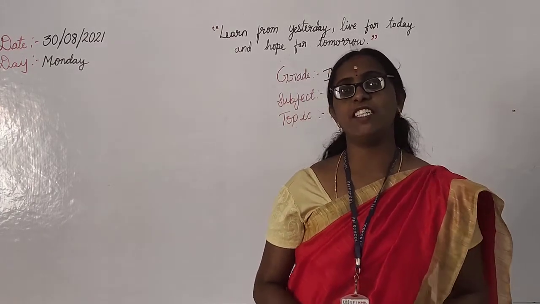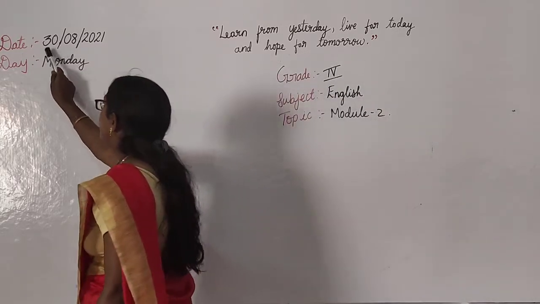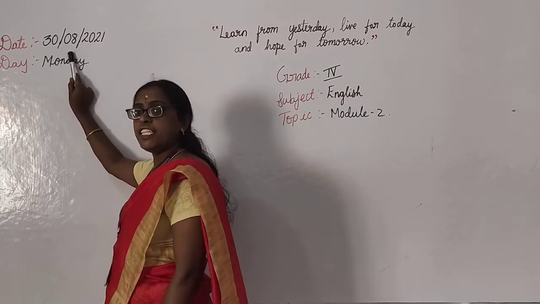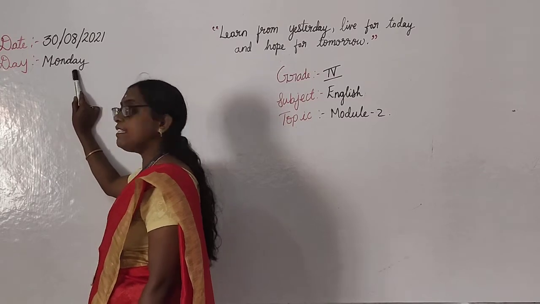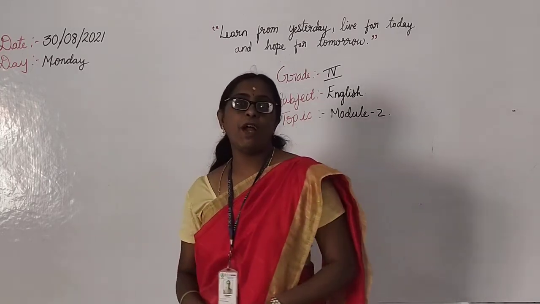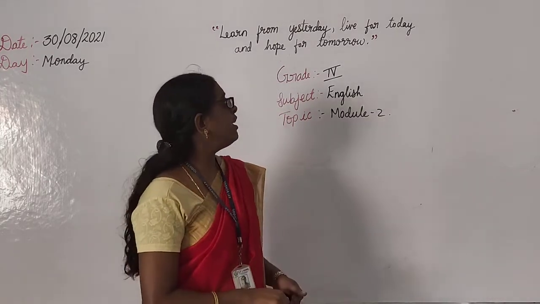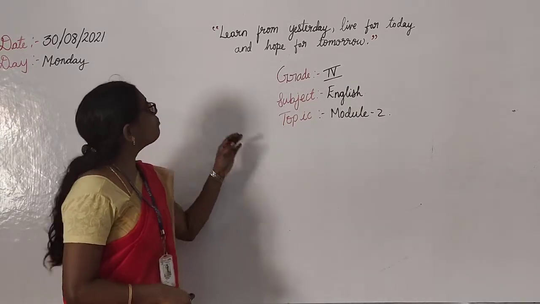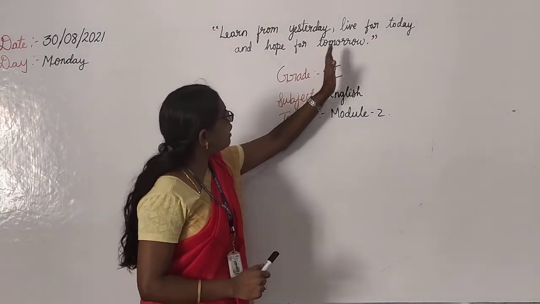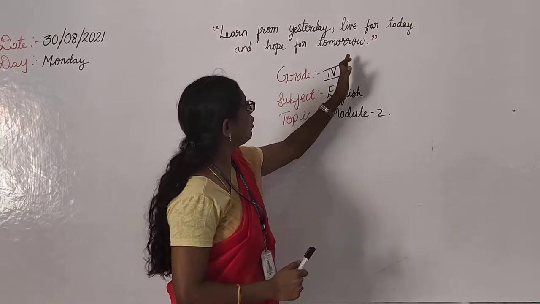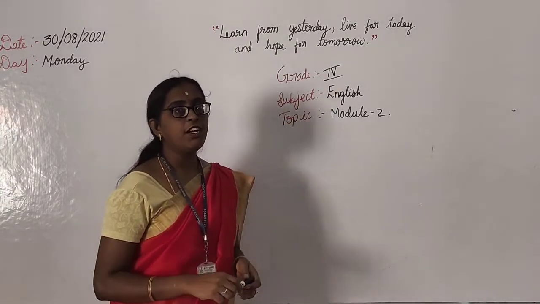Please tell me, what is the date today? Today it is 30. We are in the month of August. The year is 2021. Today is Monday. Monday you have English, right? Yes. Then let us see what is the thought for the day. Learn from yesterday, live for today, and hope for tomorrow. This is our thought for the day.